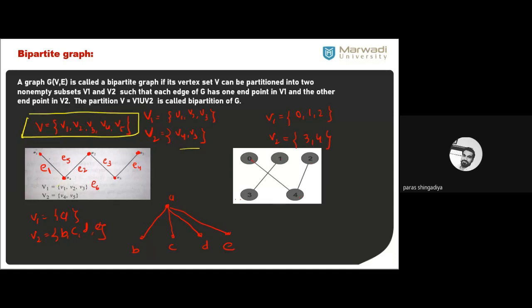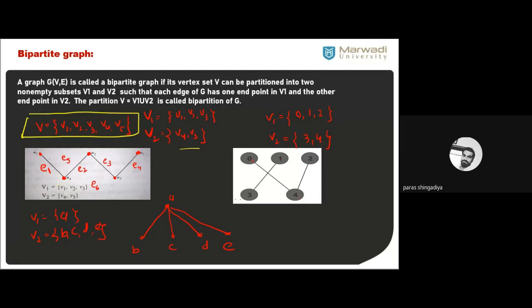Take another example: vertices 0, 1, 2 on one side and 3 and 4 in the second. You can connect 0 to 4, 1 to 4, 1 to 3, 2 to 3, and so on. But we cannot connect 0 to 1, we cannot connect 1 to 2, we cannot connect 3 to 4, and so on. So this situation is known as a bipartite graph.